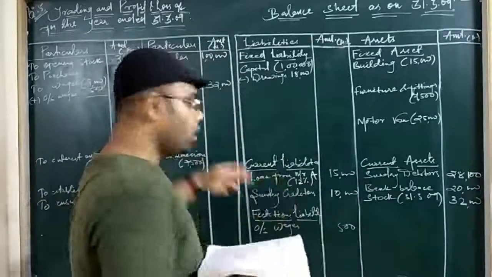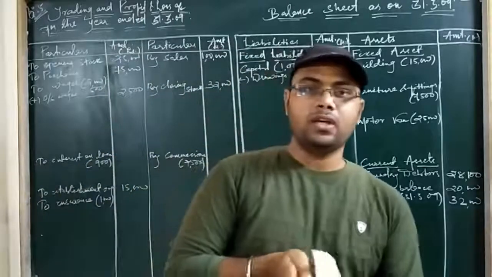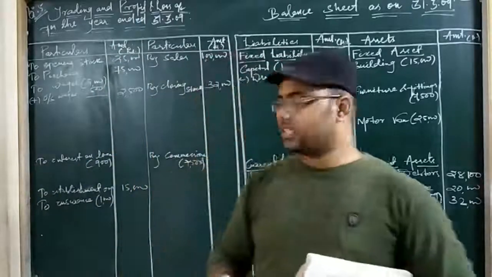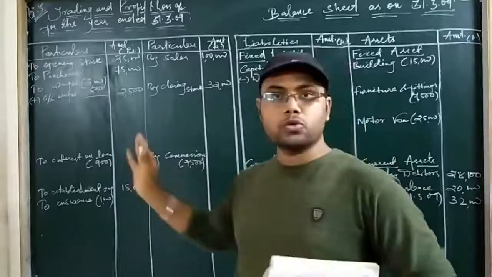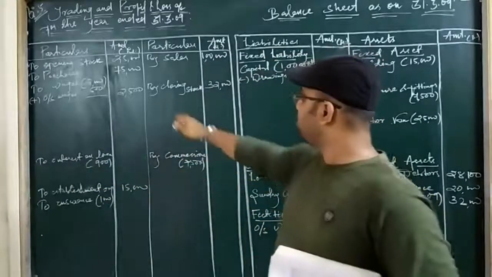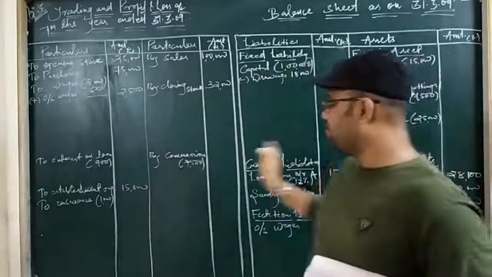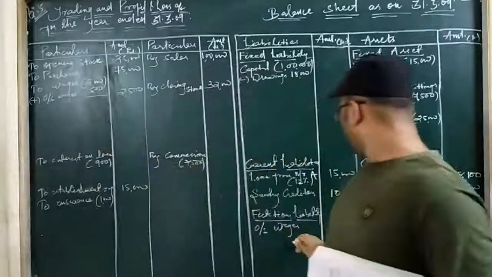Adjustments have two effects. Always remember, when you are going to post adjustments, always keep in mind whether you are doing the double entry effect or the dual effect or not, meaning posting to any two financial statements or three. Closing stock is posted to two statements and wages also posted to two statements.